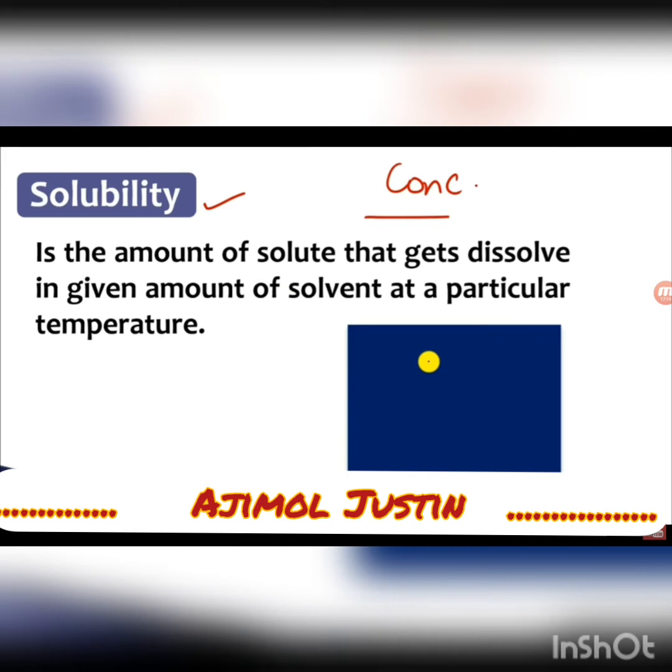Now, what do you mean by solubility? It is the amount of solute that gets dissolved in a given amount of solvent at a particular temperature. If I mix salt in water, how much salt can I put into this solvent in such a way that it will take all the particles of water?